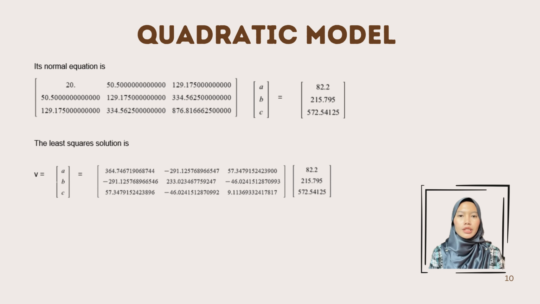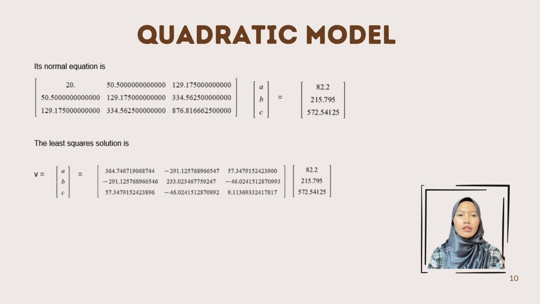The normal equation that we get from M transpose M equal to M transpose Y is shown on the first diagram, where the 3 by 3 matrix times the matrix V, with entries A, B, C, equals the 3 by 1 matrix. To get the value of matrix V, we invert the 3 by 3 matrix and then multiply it with the 3 by 1 matrix.